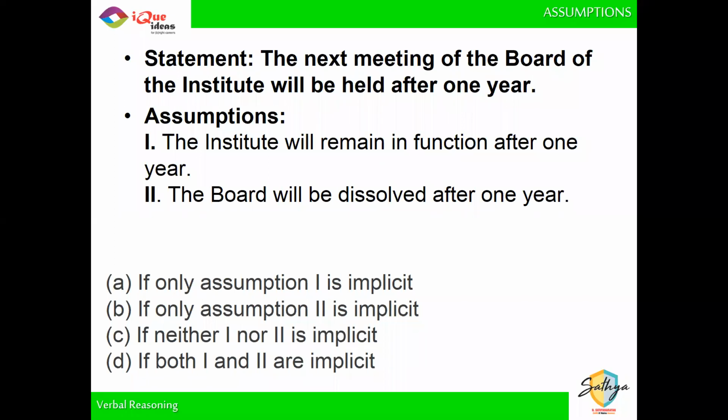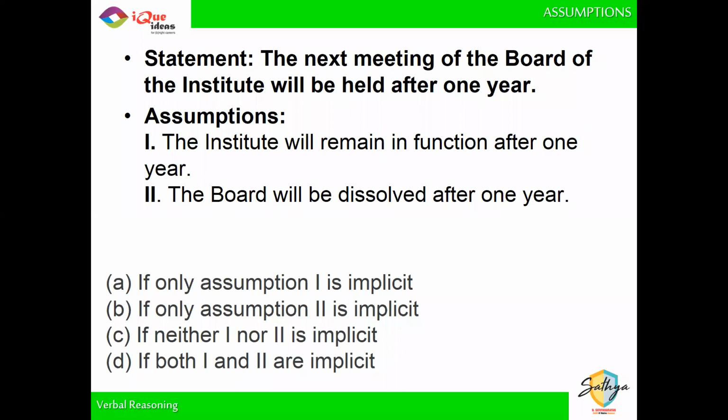Whenever you tell somebody ke theek hai chal kal milte hain, the first assumption that you are making is that kal zinda rahoge, right? So when you say that the next meeting of the board will take place after 1 year, then obviously you have to assume that the institute will still remain after 1 year. एक साल बाद अगर इंस्टीट्यूट ही नहीं रहेगा तो किस चीज का मीटिंग होने वाला है? So the assumption has to be that the institute will remain in place after 1 year, right?